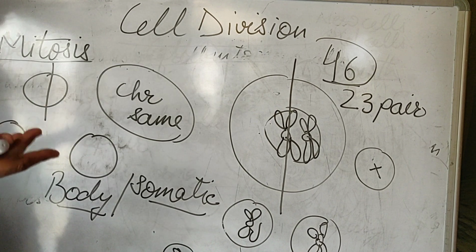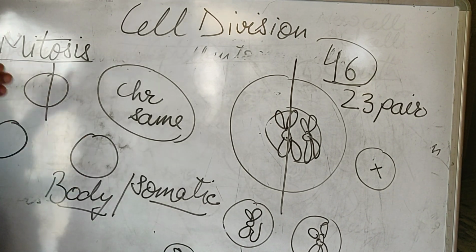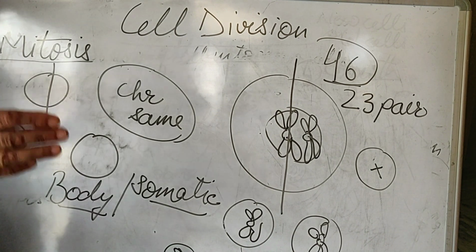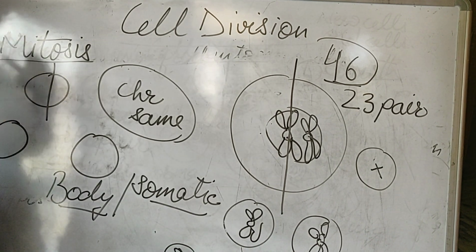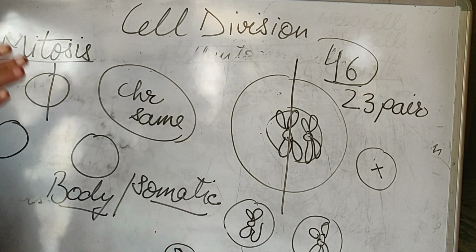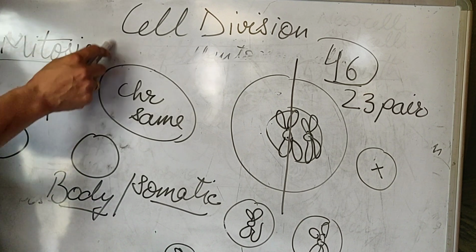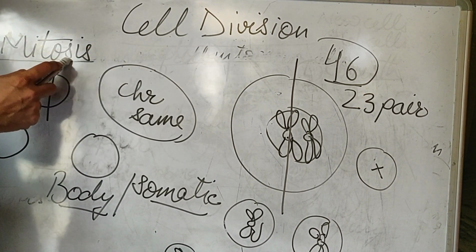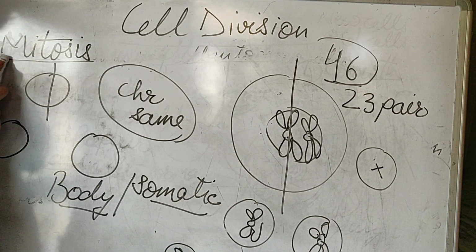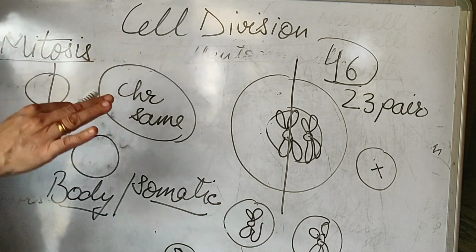After a few days you do not even realize that this area was injured and a completely new thing has been replaced, but a similar thing is being made over here. Exactly similar cells are being made. Such a process is called mitosis. So you come to know that mitosis is adding the same type of cells. Everything is the same.